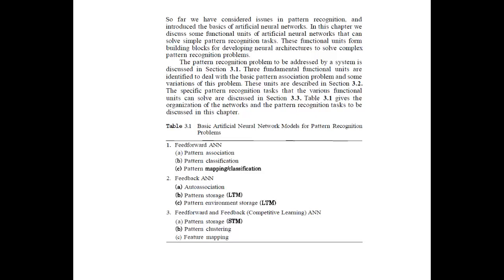We are now understanding how a neural network works, that is, how for a set of inputs and outputs it takes the data, understands the points and tries to produce results for new upcoming inputs. This is done using three models: feed forward, feedback, and feed forward plus feedback.